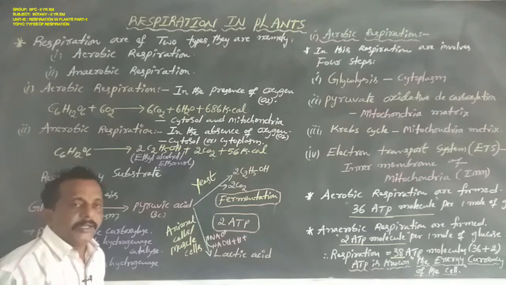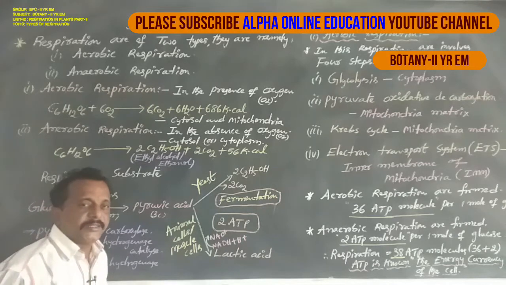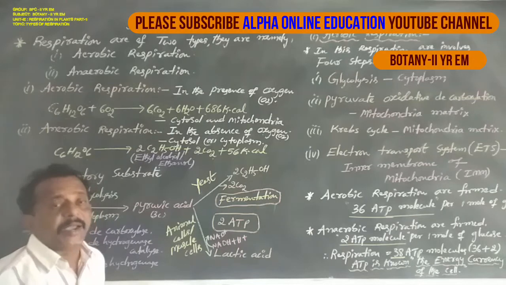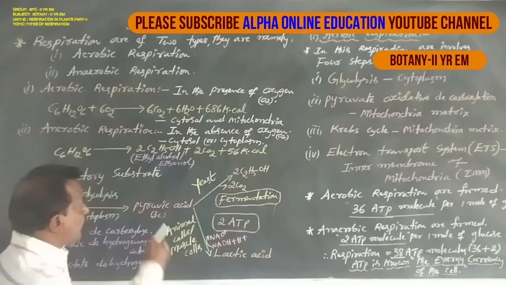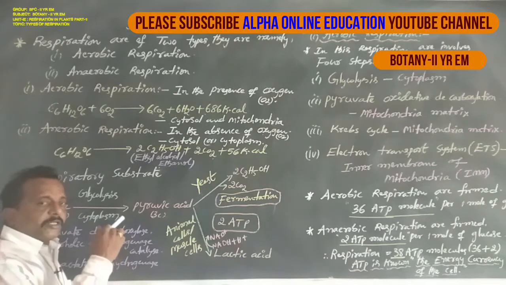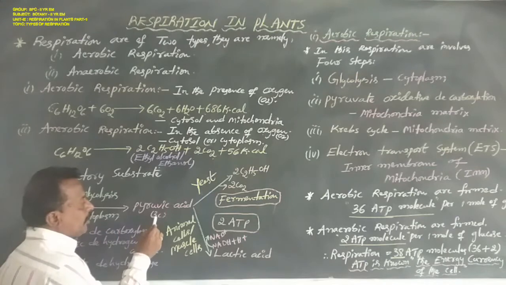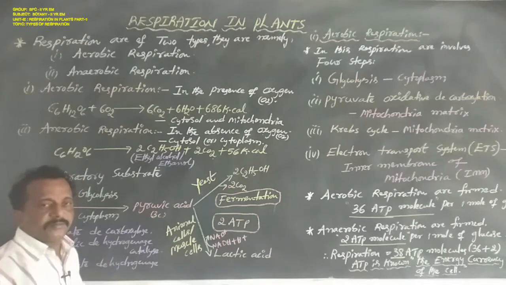Okay now, aerobic respiration is mainly present in plant cells, animal cells and also some bacterial cells. So, dear students, in both respirations the end product is 2 molecules of 3-carbon pyruvic acid.